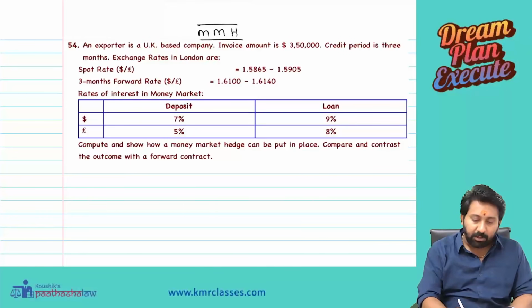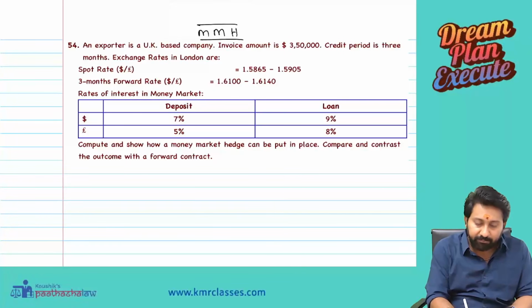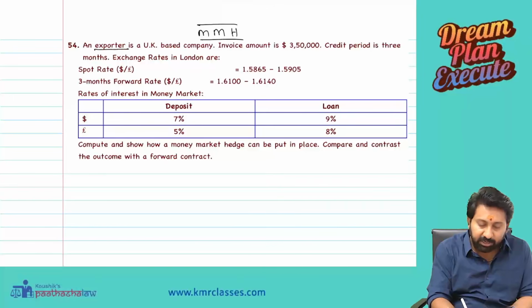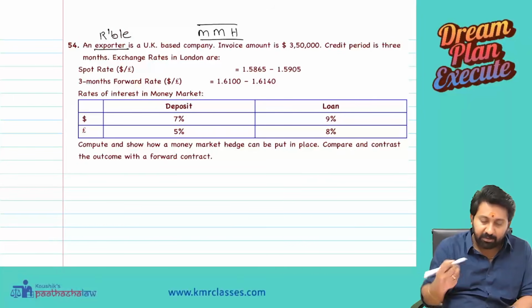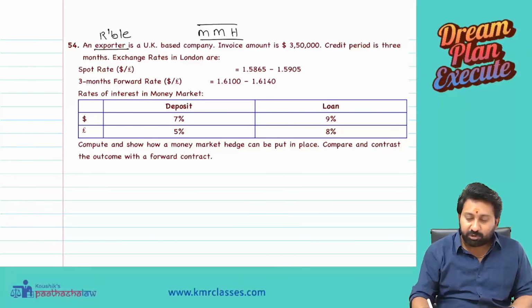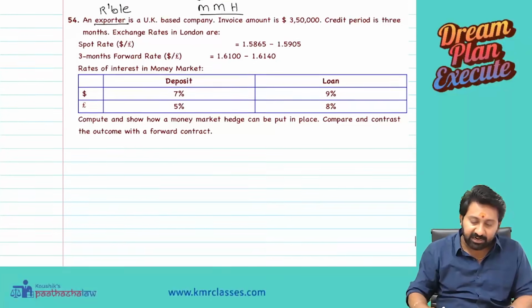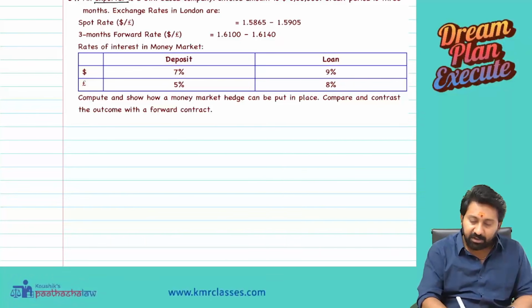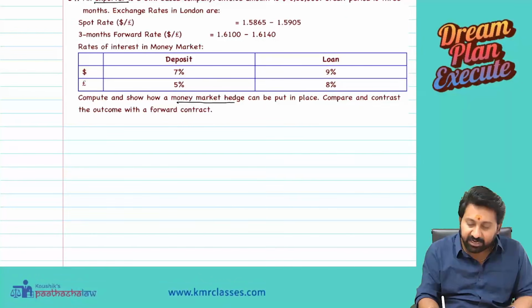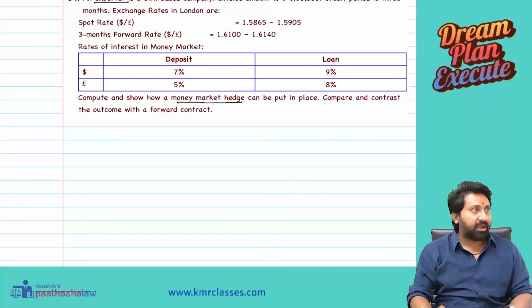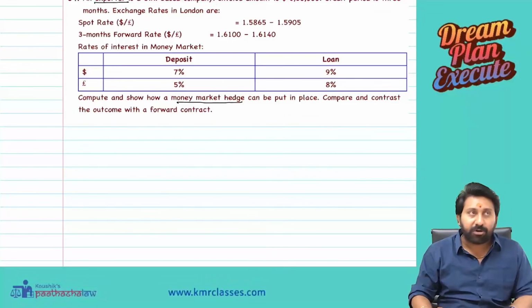So the UK person is an exporter, therefore there is a receivable. Invoice amount is $350,000. Credit period is 3 months. Exchange rates in London are given: spot rates, 3 months forward rate, rate of interest. Show how the money market hedge can be put into place.